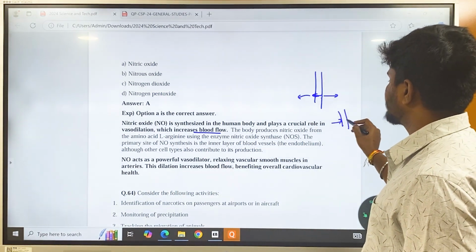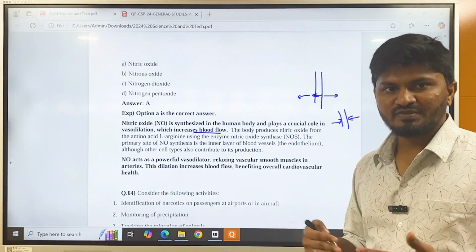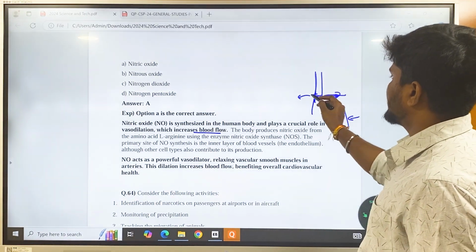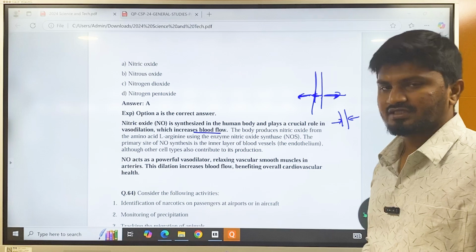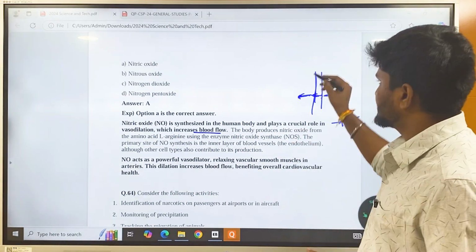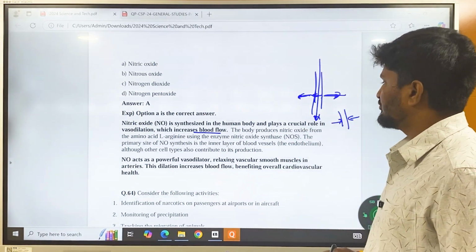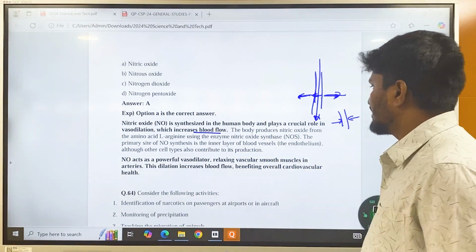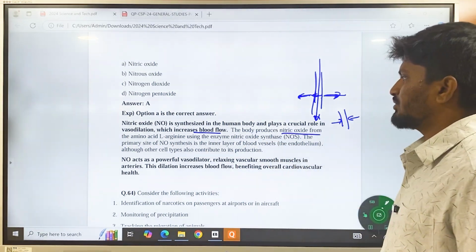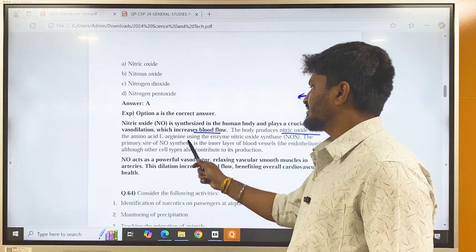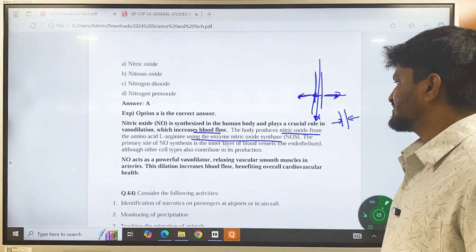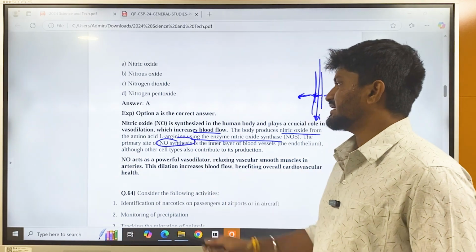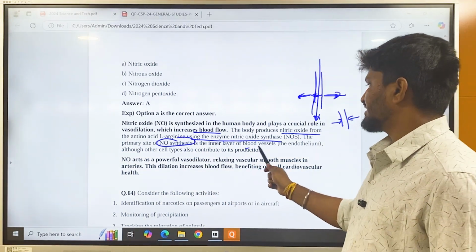Vasoconstriction is when blood vessels will be contracted. It will be squeezed down. That is also contraction. But expanding blood vessels is called vasodilation. When the blood vessels expand, it will result in proper blood flow. For vasodilation, what you require is nitric oxide. The body produces nitric oxide from the amino acid L-arginine using the enzyme nitric oxide synthase. The primary site of nitric oxide synthesis is the inner layer of blood vessels.